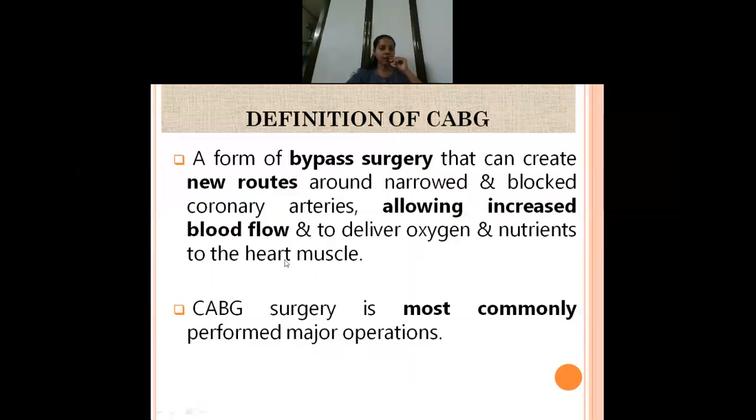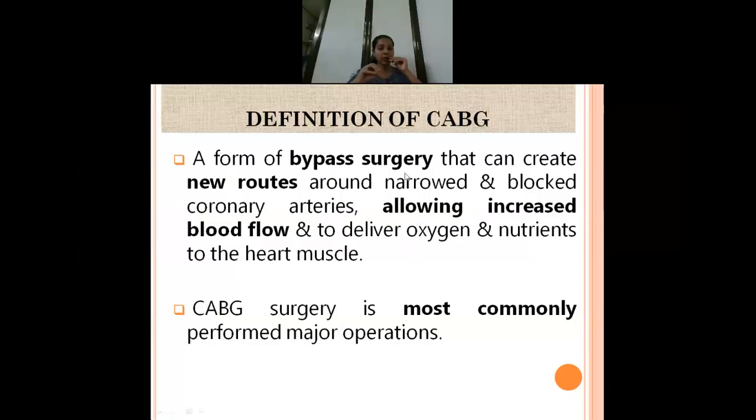So first we will see the definition of CABG surgery. CABG is a form of bypass surgery that can create a new route around the blocked coronary arteries, which allows increased blood flow, oxygenation and nutrients to the heart muscle. So remember, it is a bypass surgery. Why is it a bypass surgery?